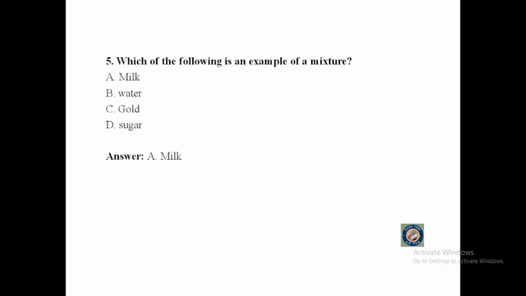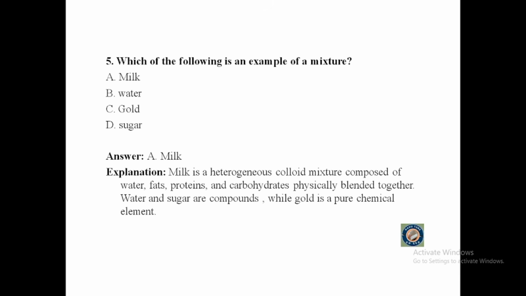The answer is milk. Milk is a heterogeneous colloid mixture composed of water, fats, proteins, and carbohydrates physically blended together. Water and sugar are compounds, while gold is a pure chemical element.